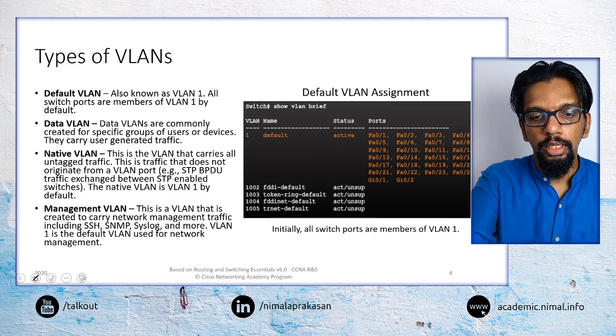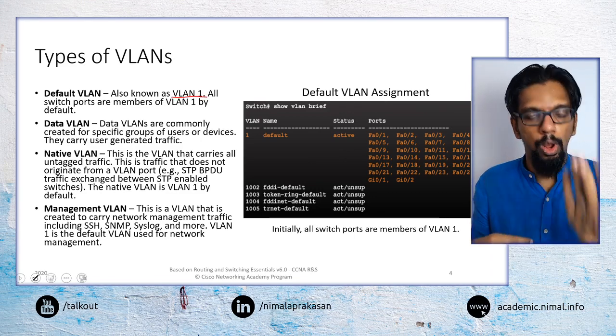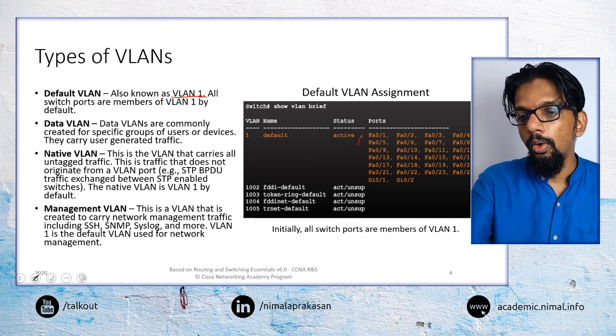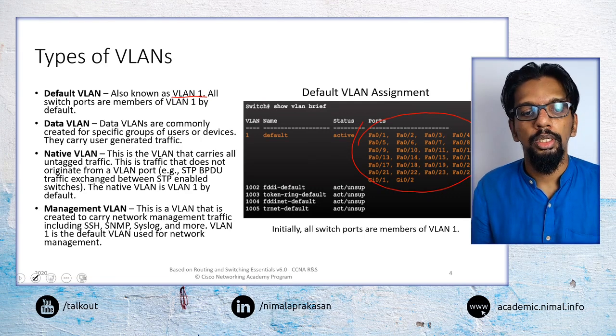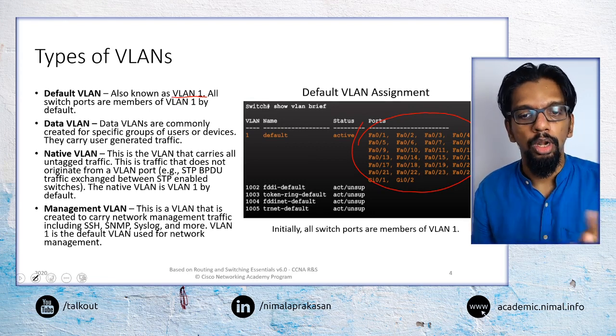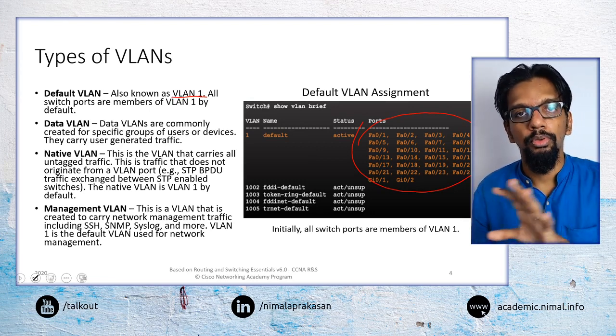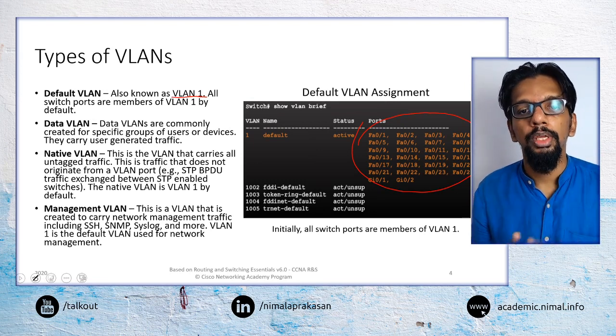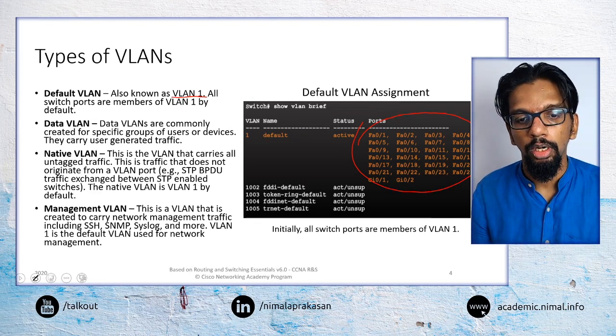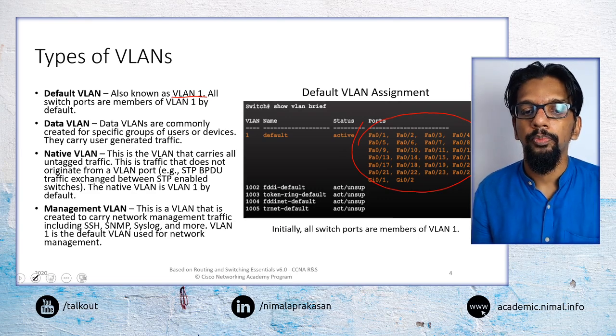Normally that is denoted by VLAN 1, and all the ports in that switch will be associated with VLAN 1 by default. So by default, anything that is plugged into that switch will be associated with VLAN 1. That is the default VLAN.